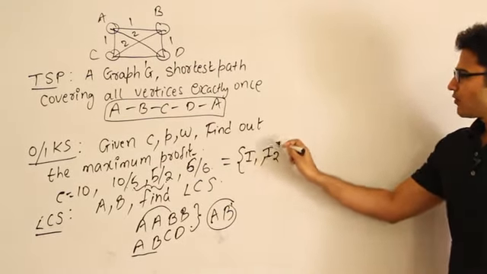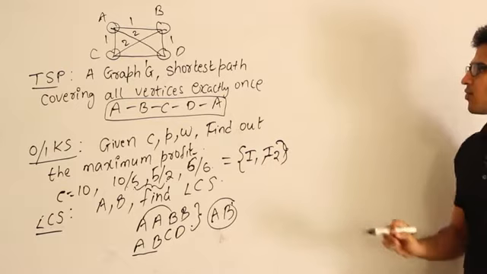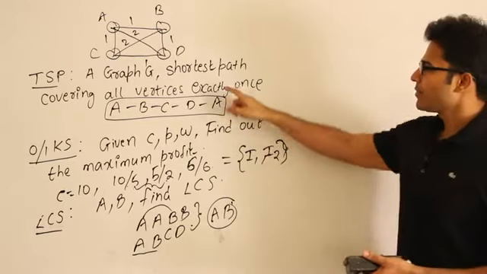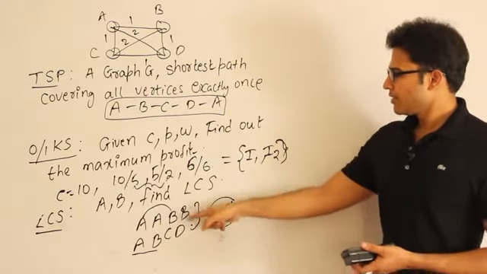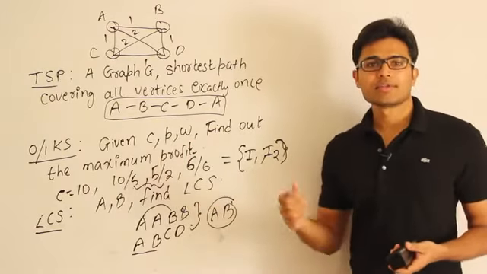So anyway, what you could see is these are all some kind of optimization problems. Here I am trying to find the shortest path, here I am trying to find the maximum profit, and here I am going to find the longest common subsequence.